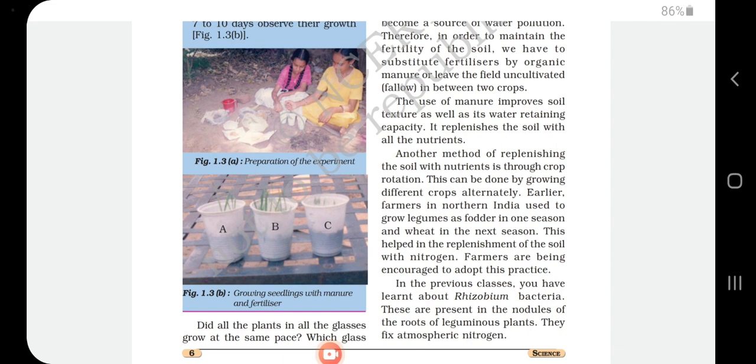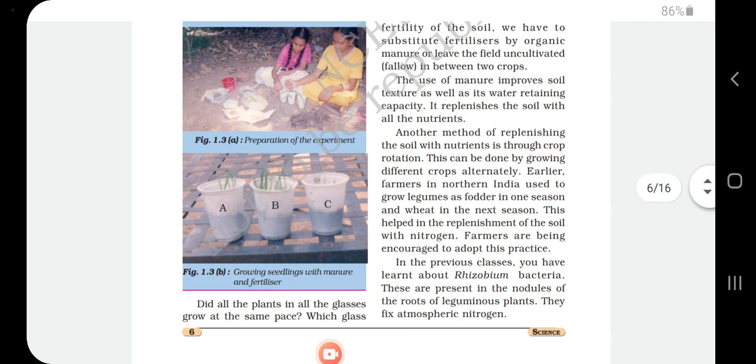Earlier, farmers in northern India used to grow legumes as fodder in one season. Fodder automatically gives nutrients. By growing this type of plant, indirectly we are going to enrich the soil by growing legumes as fodder.